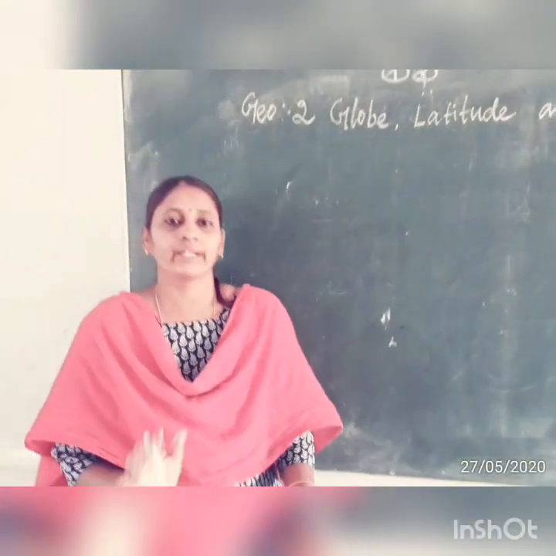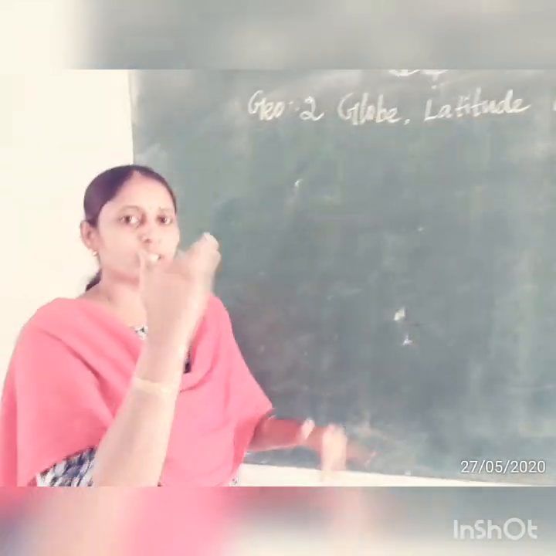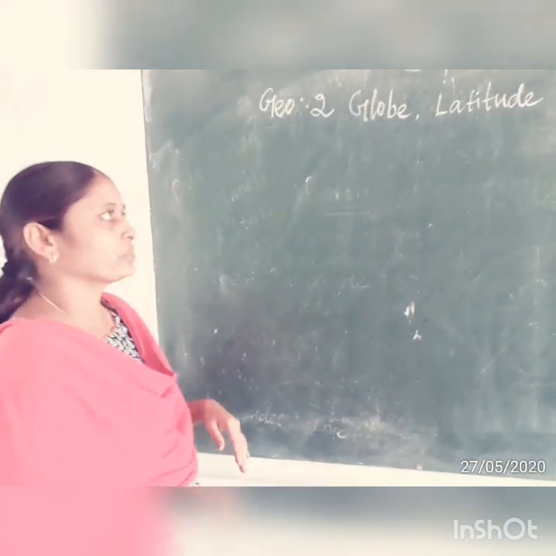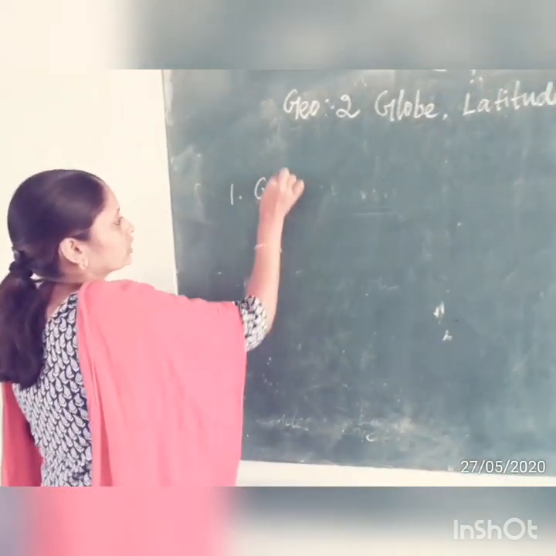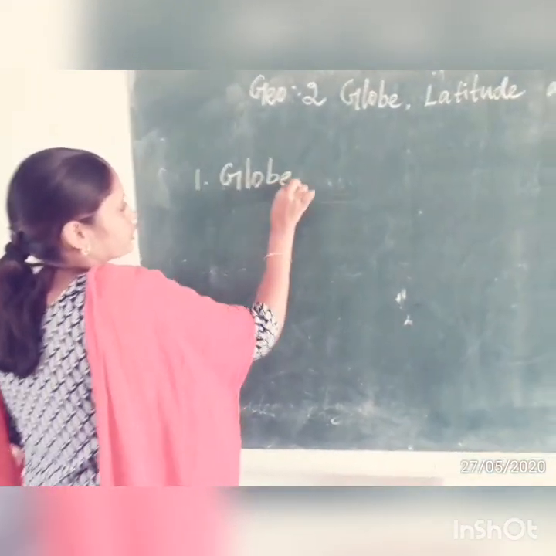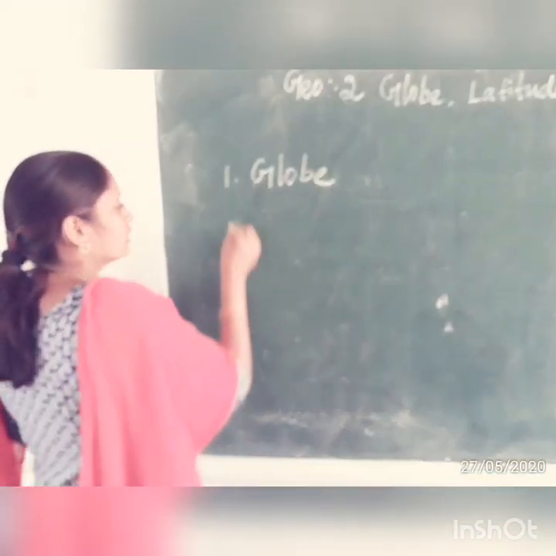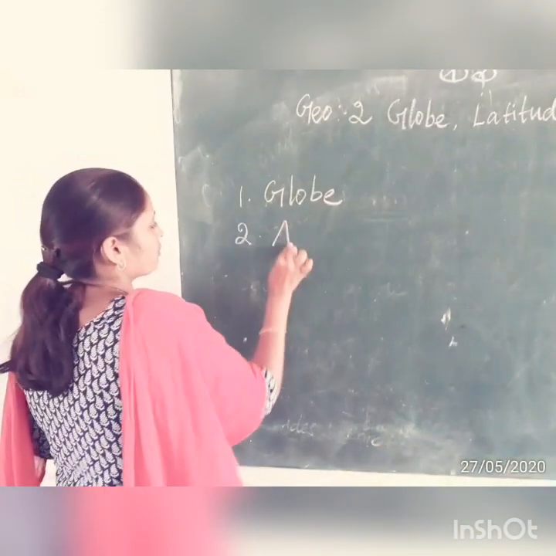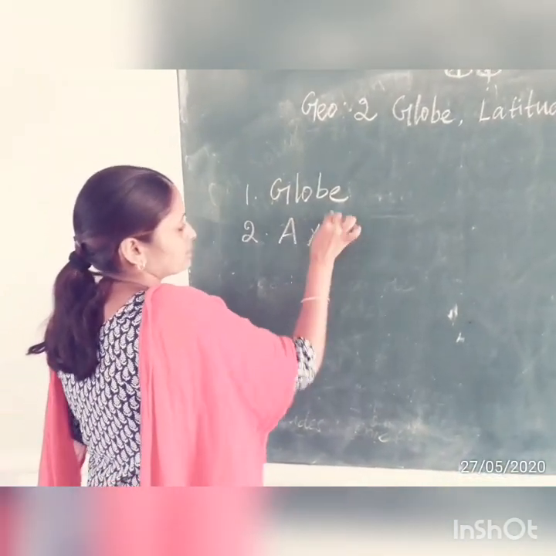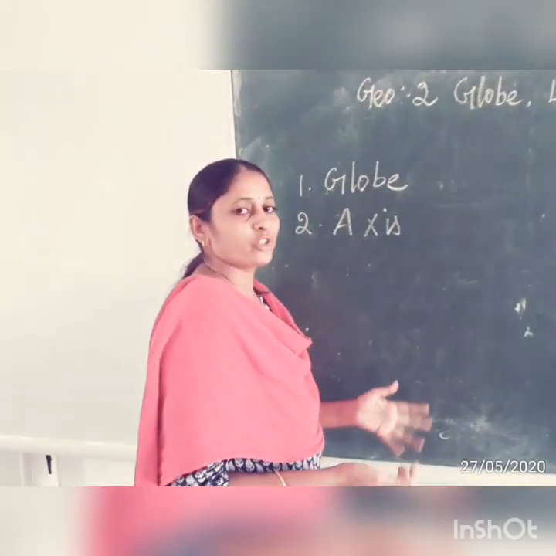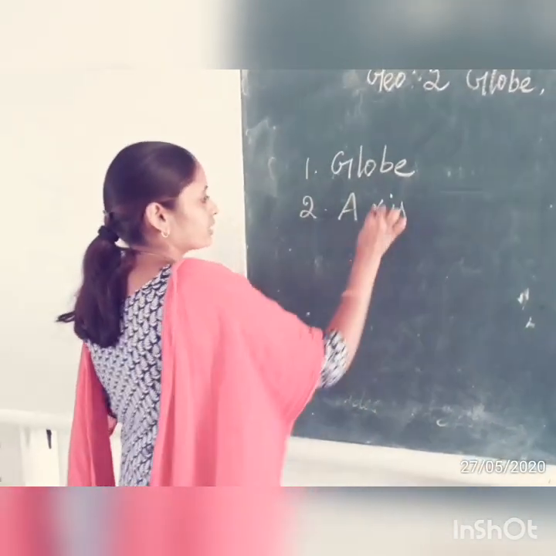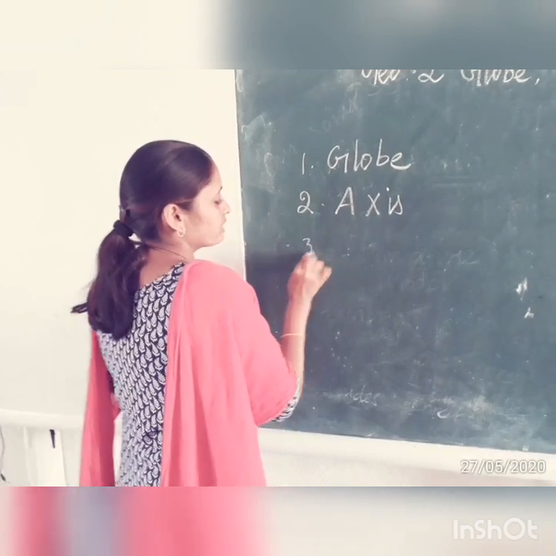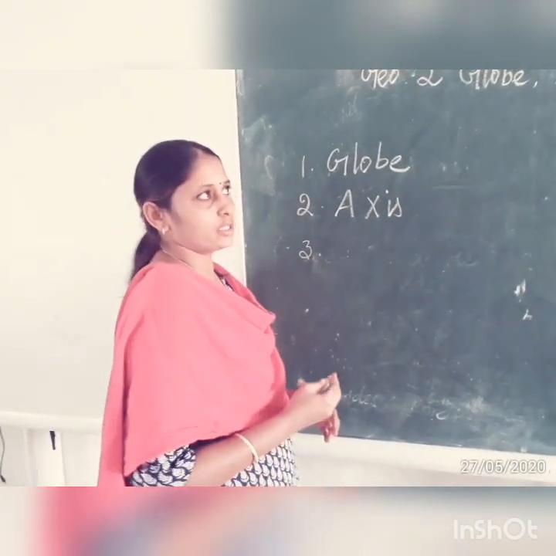My dears, up to now, what are the things we discussed? We are going to recall them now. The first topic was the globe, a miniature of the Earth. Then we discussed the axis, the Earth being tilted at 23 and a half degrees. Then we discussed two imaginary lines.